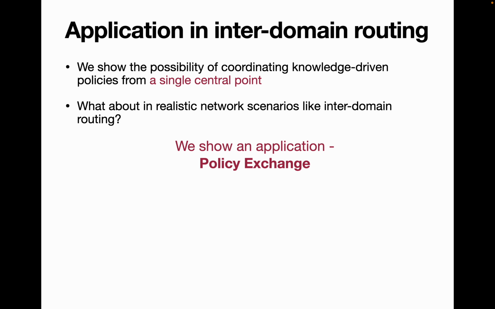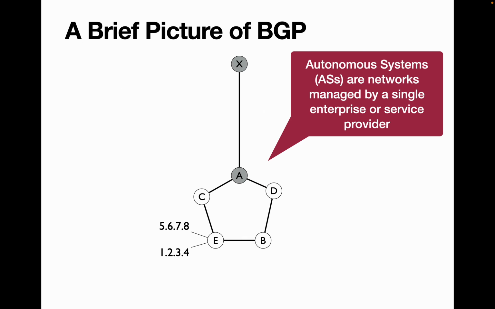So now that we have shown the possibility of coordinating knowledge-driven policies from a single central point, we now delve more into realistic network scenarios. The one I want to discuss is interdomain routing. We show an application which we like to call policy exchange. Before we dive more into policy exchange, we want to show a small overview of Border Gateway Protocol, or